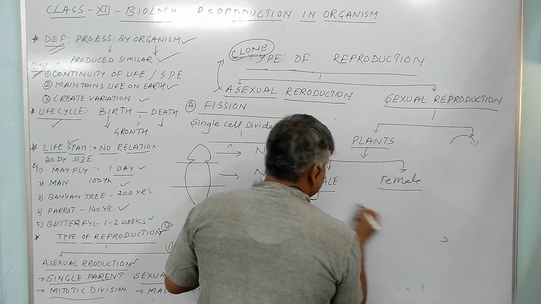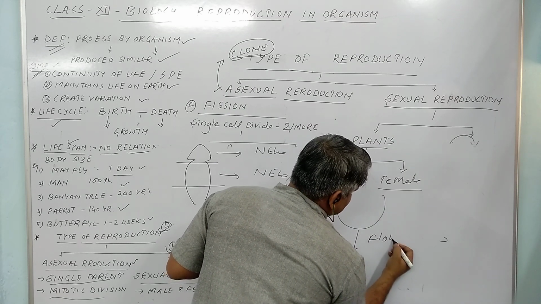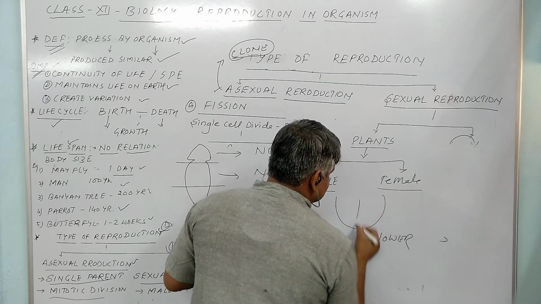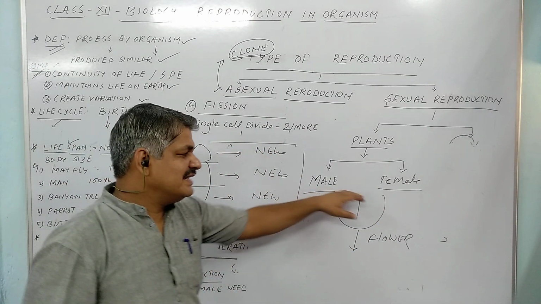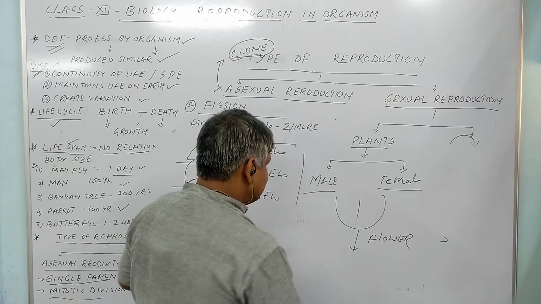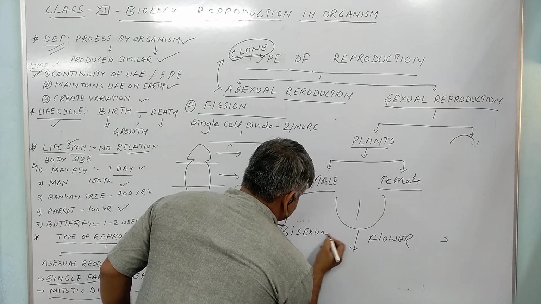Both are commonly present in the flower. A flower which bears both male and female structures is known as a bisexual flower.